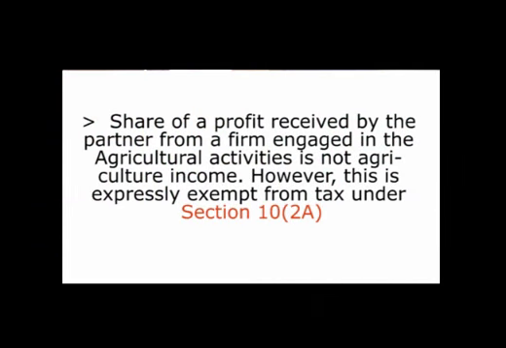Similarly, the share of profit which is received by a partner from a firm, where the firm is engaged in the business of agricultural activities, shall not be agricultural income in the hands of the partner. However, this particular income shall be exempt in the hands of the partnership firm, but certainly when he derives this profit from the partnership firm, it cannot be constituted to be agricultural income. However, this income which has been received by such partner is otherwise exempt from tax under subsection 2A of section 10. But you can't read the exemption as being agricultural income.